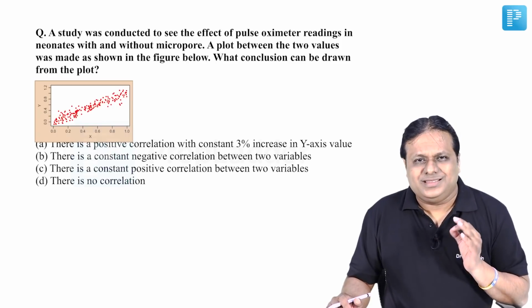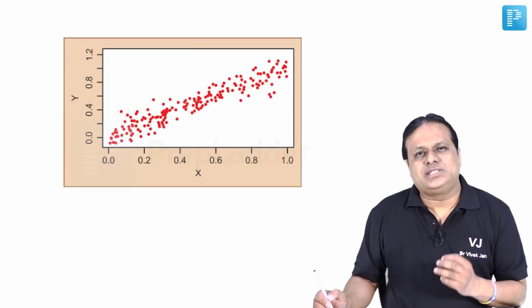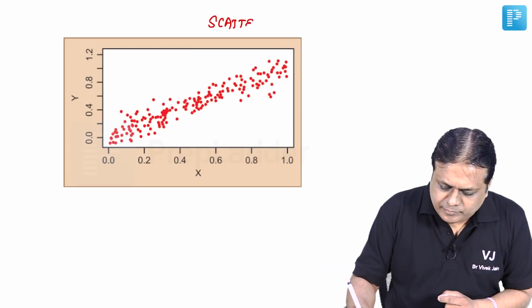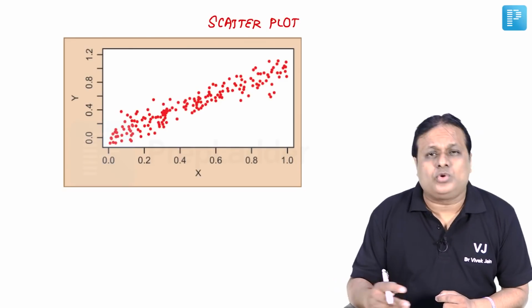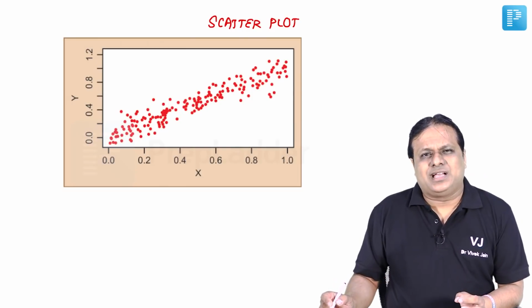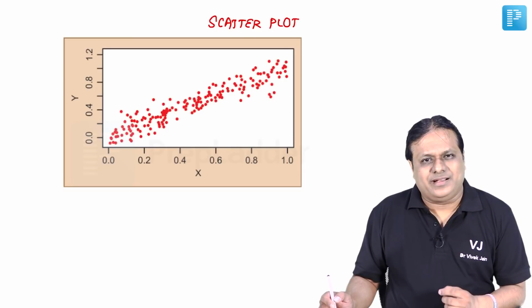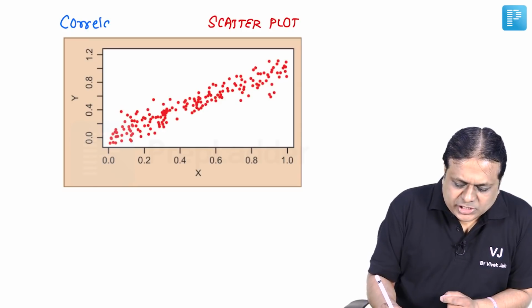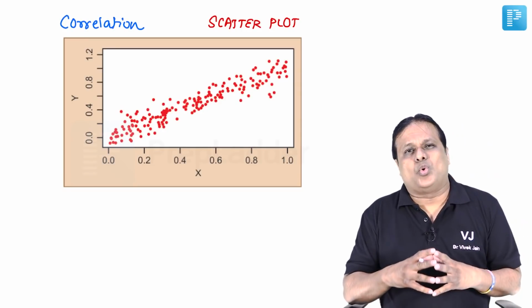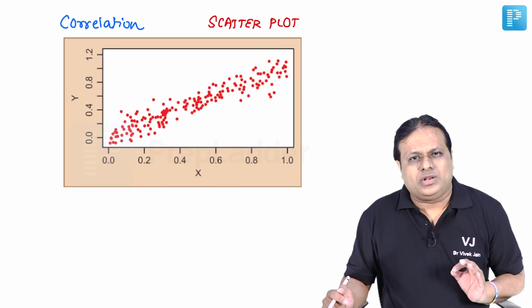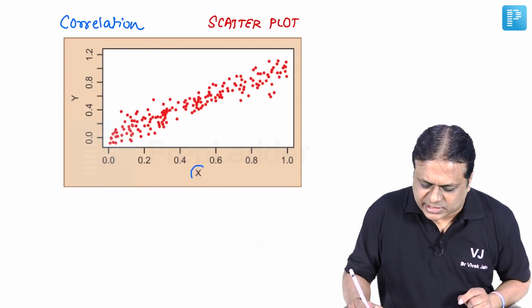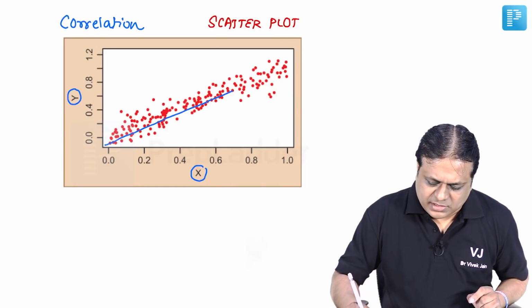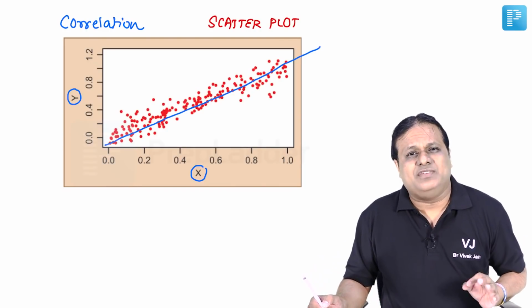Friends, first let's look at this graph in a slightly zoom mode. So this is which kind of statistical data diagram? This is a scatter plot, also known as dot diagram or dot plot. It is a quantitative type of data graph where we try to establish relationship or correlation between two quantitative variables. In this particular case, you can see one variable is on x-axis, one is on y-axis, and the line which comes according to this scatter diagram is having a positive slope.